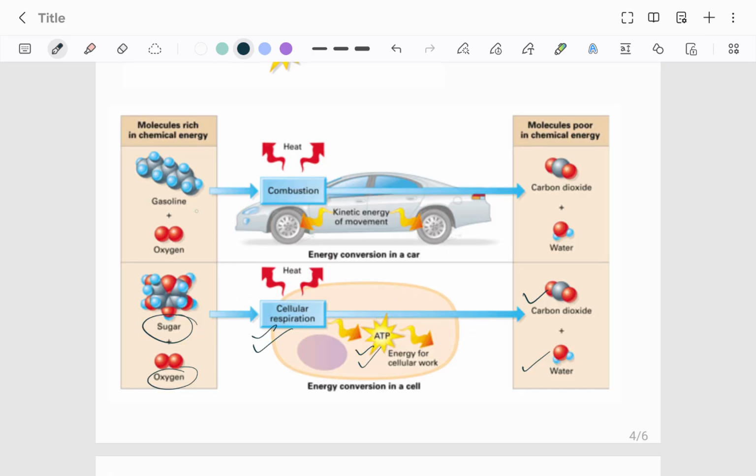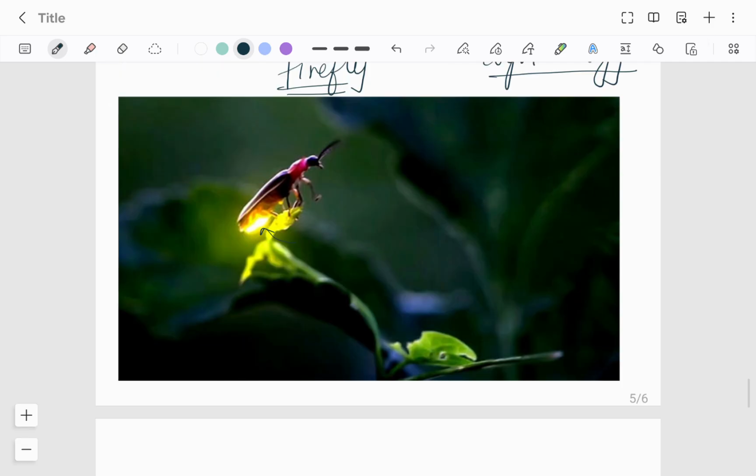Just like, you know, gasoline and oxygen undergo combustion. Some energy is lost as heat, and some energy is converted into the kinetic energy of movement in the car, right? Carbon dioxide and water are released. Okay, so see this beautiful firefly.